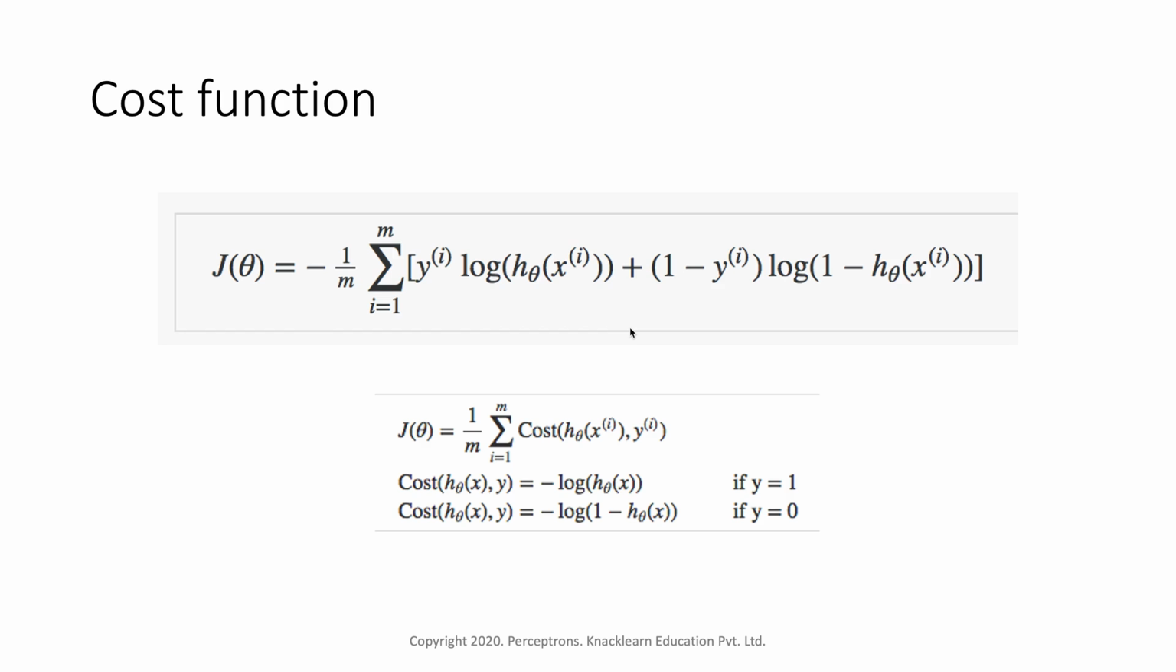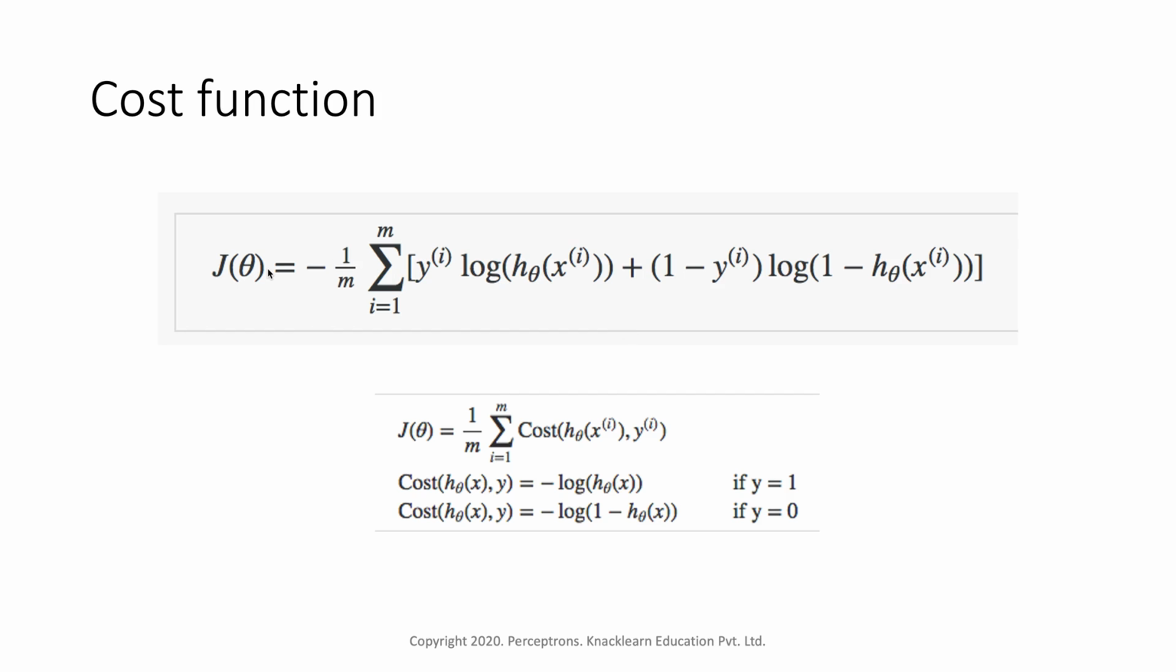One more thing in logistic regression is the cost function. We have already studied the cost function in linear regression, and we understood that it is a parameter which defines the amount of error. When we calculate the cost function for linear regression, we calculate mean squared error. Here the cost function is a little different because we are using the logistic or sigmoid function. The cost function for logistic regression is given like this.